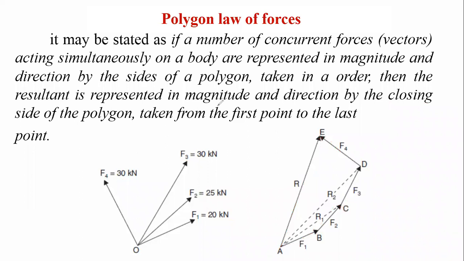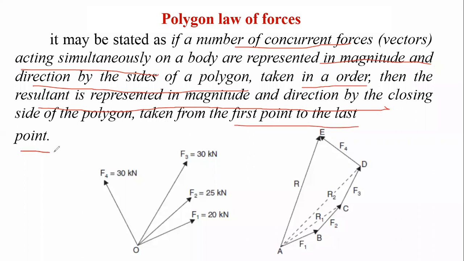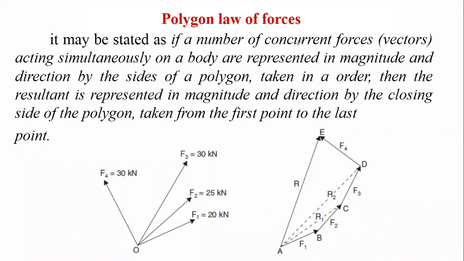Now let us see once again: if a number of concurrent forces acting simultaneously on a body are represented in magnitude and direction by the sides of a polygon taken in order, then the resultant is represented in magnitude and direction by the closing side of the polygon taken from the first point to the last point. This is the polygon law of force, which was derived from the parallelogram law of force.